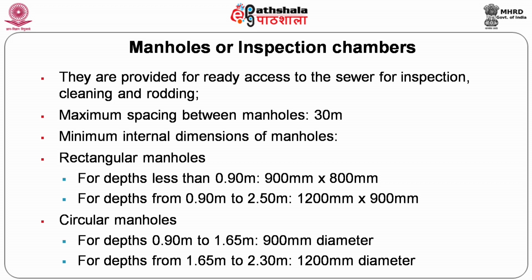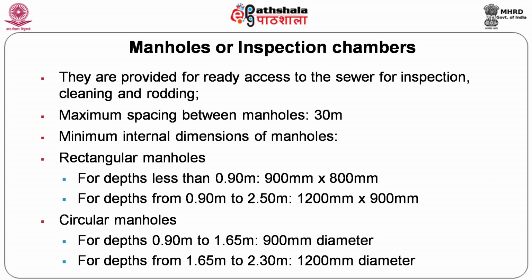The circular manhole is easier to construct, and for deeper sewers, circular manholes are preferred. For depths of 0.9 to 1.65 meter, they may be of 900 mm internal diameter. For depths from 1.65 to 2.3 meter, it will be 1200 mm diameter.